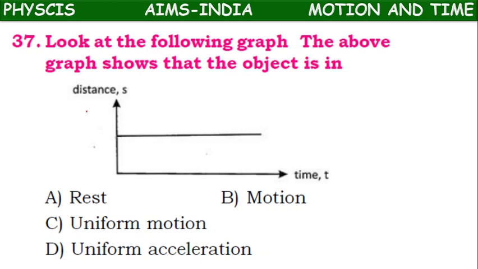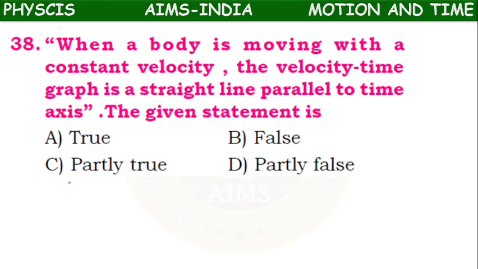Next, look at the following graph. The graph shows the object is in. So this is the distance. Suppose it is 10 kilometers. At 1 second, distance is 10 kilometers, 2 seconds, 10 kilometers, 3 seconds 10 kilometers, 4 seconds 10 kilometers. So what does it mean? Time is changing, but the distance is not changing. So it is under rest.